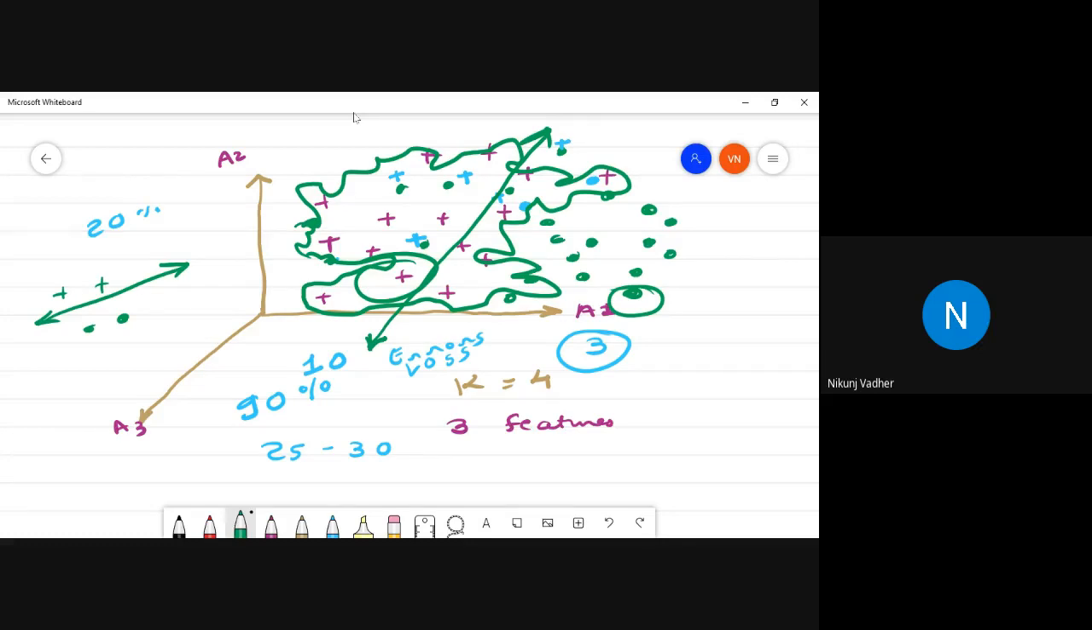Does anybody have any query or doubt in this? Online students? Saif Ali, Sri Narayan? No, sir, all clear. Raj? Yes, sir, clear. Rishabh? Yes, sir, clear.